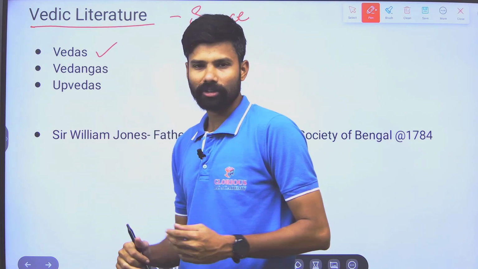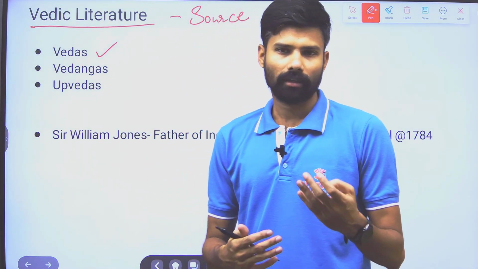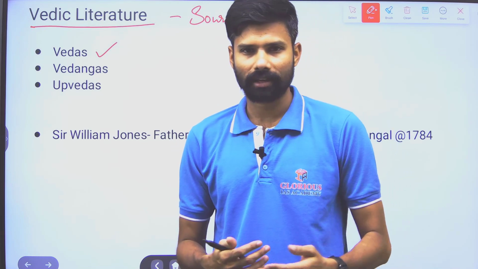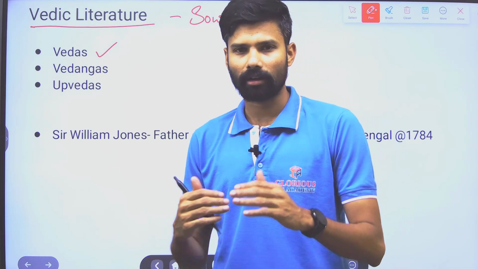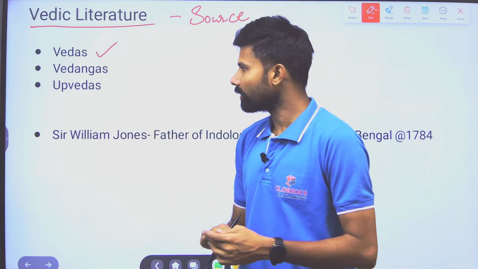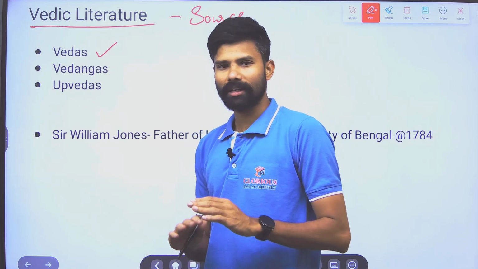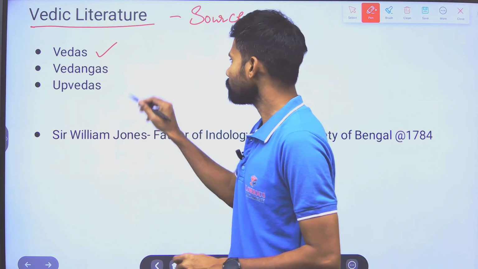I think everyone knows about the Vedas. There are four Vedas: Rig Veda, Samaveda, Yajur Veda, Atharva Veda. We will discuss all of them, and in which period they came up. In the early Vedic age, we have only the Rig Veda, and the remaining Vedas we will not discuss.